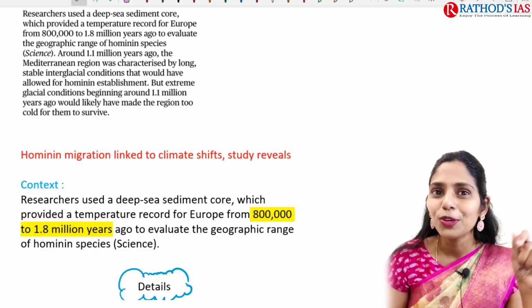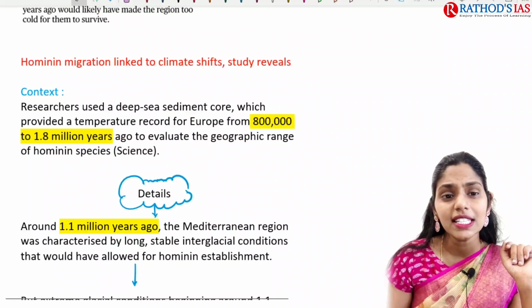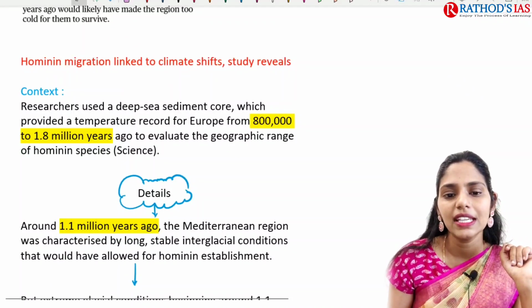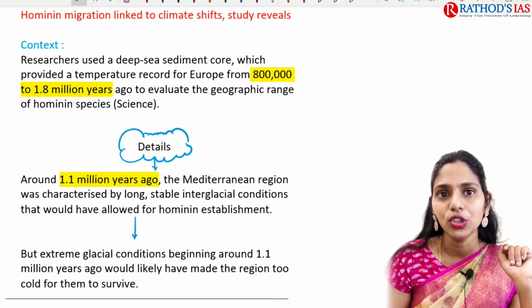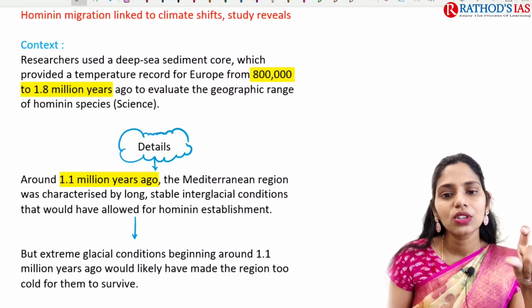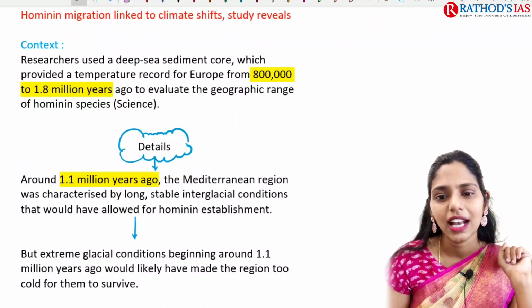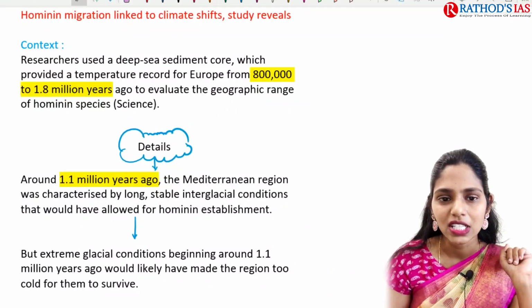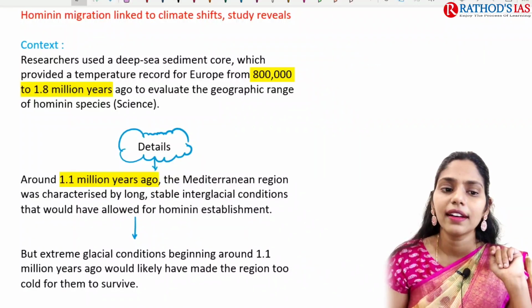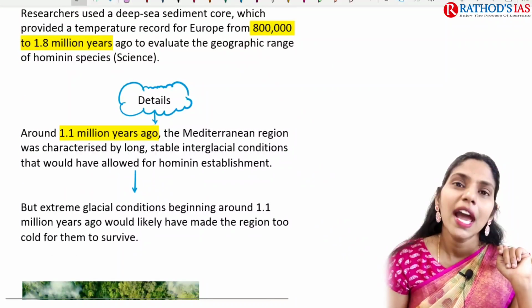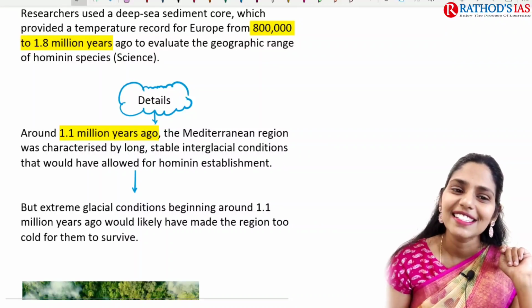So you have to know this evolution line. Here researchers used a deep sea sediment core which provided the temperature record for Europe. And this core, which is from 8 lakhs to 1.8 million years ago, mainly helped to evaluate the geographical range of hominin species, and this study was published in Science.